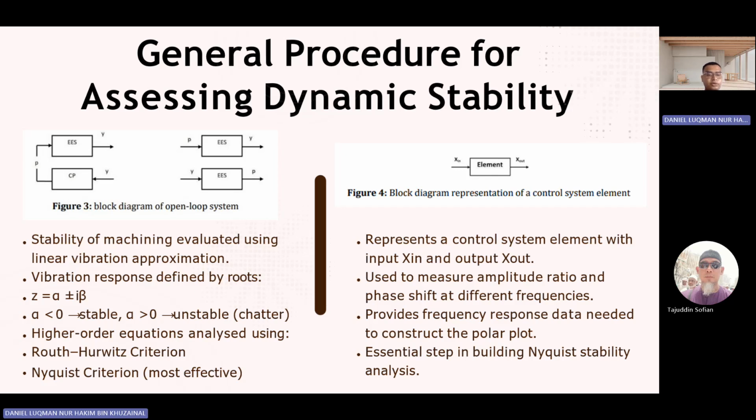It also provides frequency response data needed to construct the polar plot, which is a very essential step in building the Nyquist stability analysis. As shown in this slide, if A is lower than 0, the machine will become stable and more precise. But if A is larger than 0, it becomes more unstable and we can have chatter.